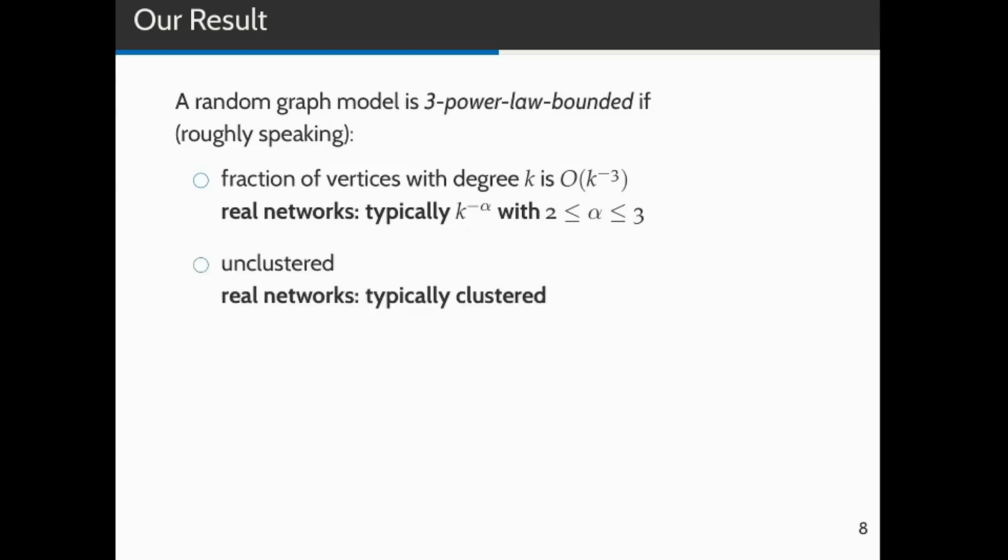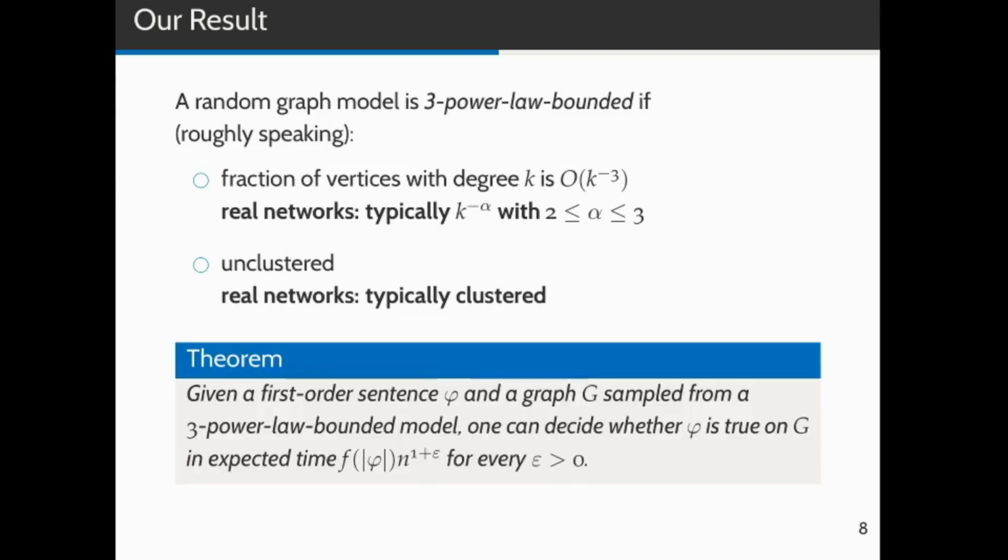And the second condition is that 3-power-law bounded networks need to be unclustered. This is in contradiction to what you would usually observe. Real networks tend to be clustered. And our result is now the following. We show that when you're given a first-order sentence phi and a graph G sampled from a 3-power-law bounded random graph model, one can decide whether phi is true on G in expected time some function of the length of phi times n to the 1 plus epsilon, where epsilon can be chosen arbitrarily small. This means we solve the first-order model checking problem on 3-power-law bounded random graph models in FPT time.